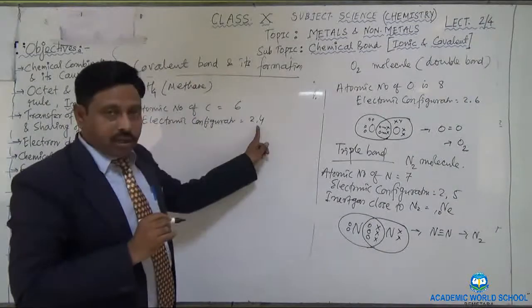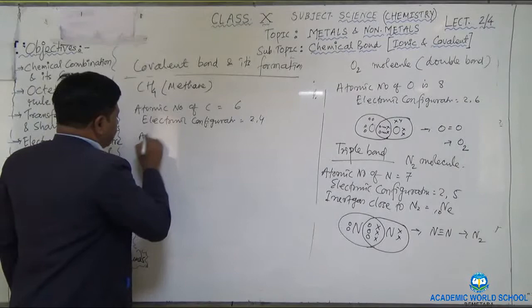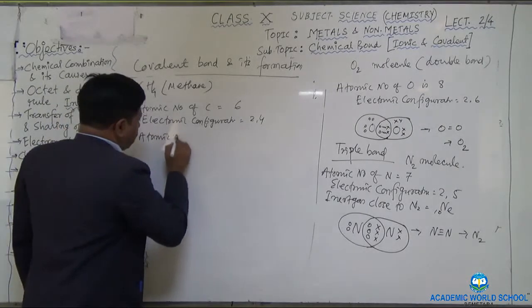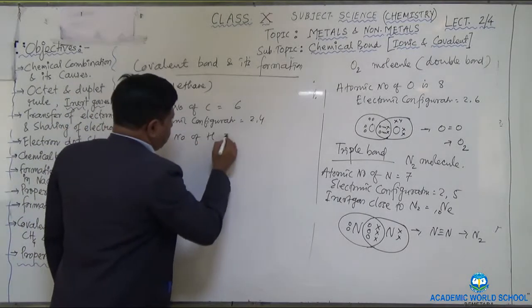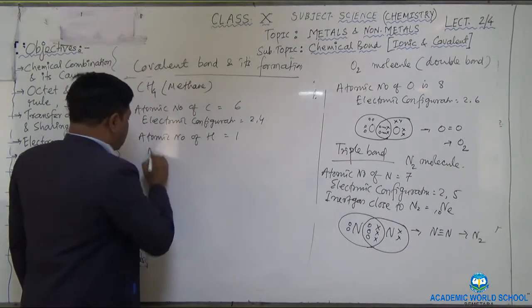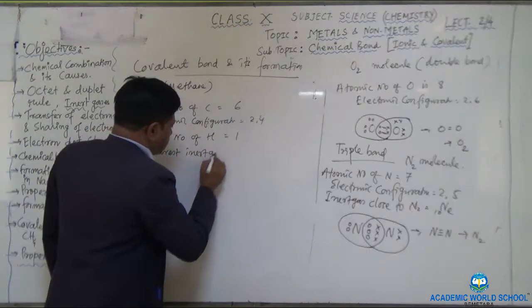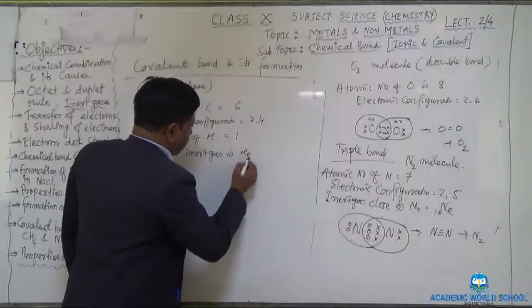Right? 4 electrons in the outermost orbit. Similarly hydrogen, you know that the atomic number of hydrogen is 1. So the electronic configuration will be 1, but the nearest inert gas is helium, atomic number 2.